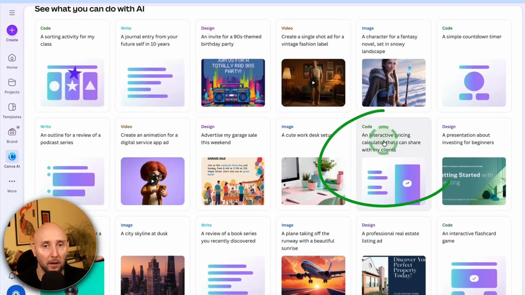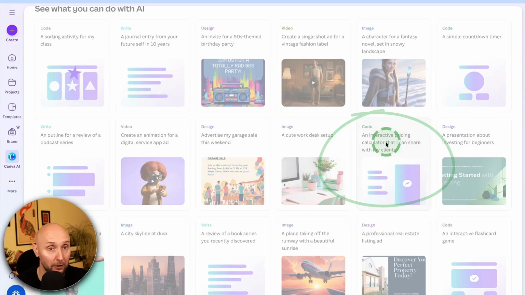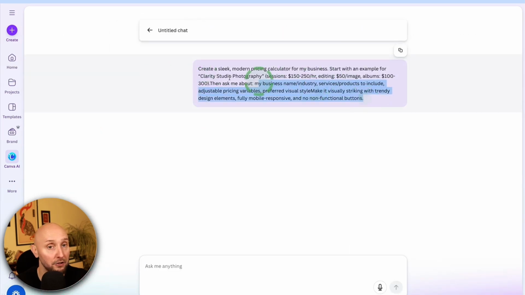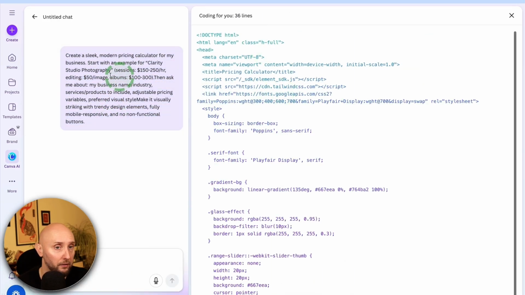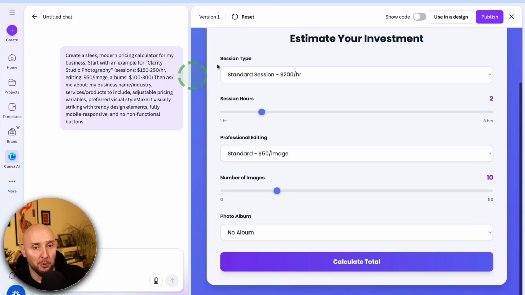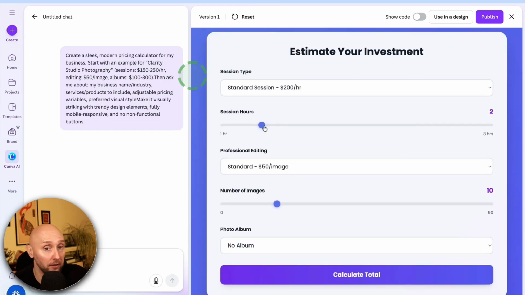That said, let's go with this one, the interactive pricing calculator. If I click on it, it's going to open up, and already Canva has created this prompt for us. And instantly, the AI starts creating the code for this prompt right here. And there we go, in less than 2 minutes, Canva has created this interactive pricing calculator for us.